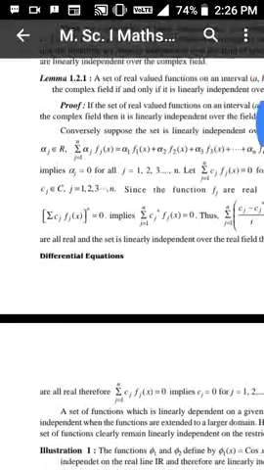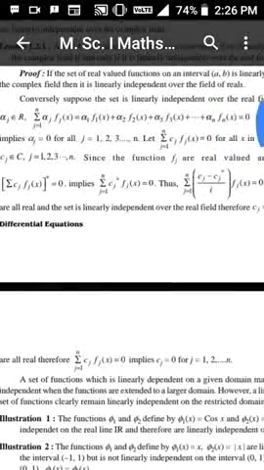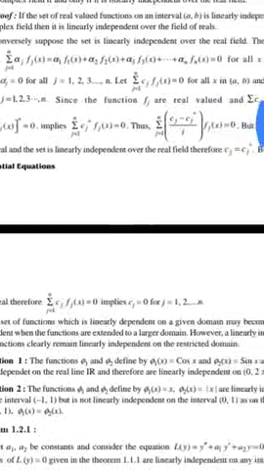Let the sum of Cj fj(x), j = 1 to n, be equal to 0 for all x in AB, for some Cj belonging to C. Since the functions fj are real valued and the sum of Cj fj(x) is 0, therefore the sum of Cj star fj(x) is 0.